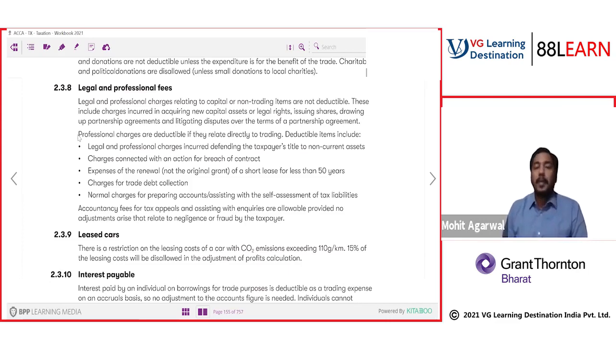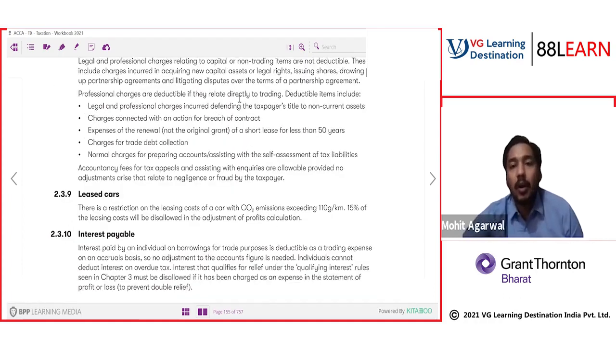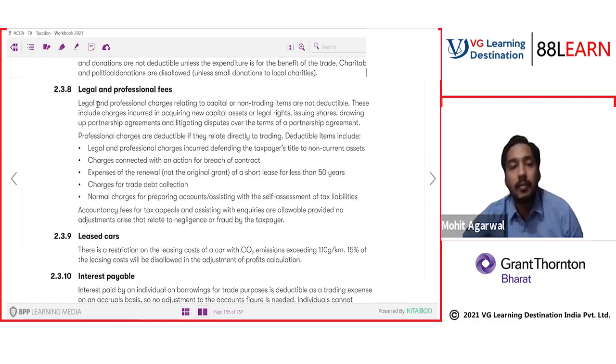Now, it's a simple rule that if it is connected to the trade, it is allowed. Legal and professional fees, if paid because of trade, are allowed. Let's see. Legal and professional charges relating to capital or non-trading items are not deductible.